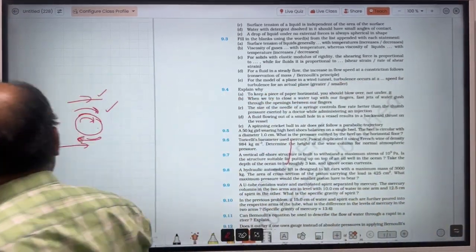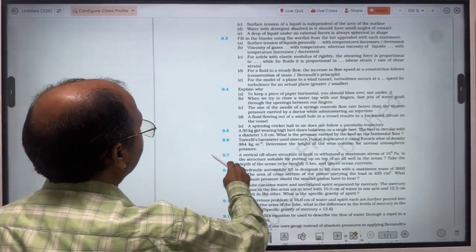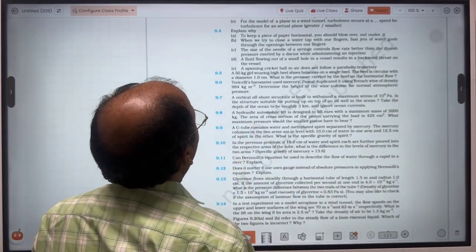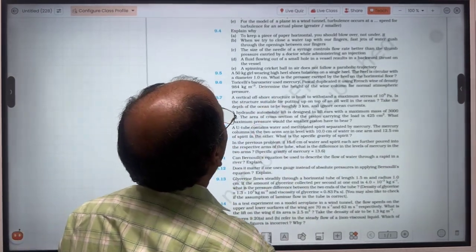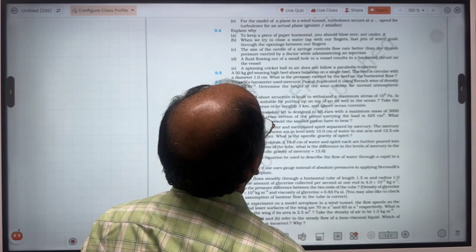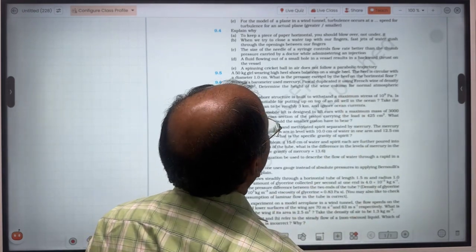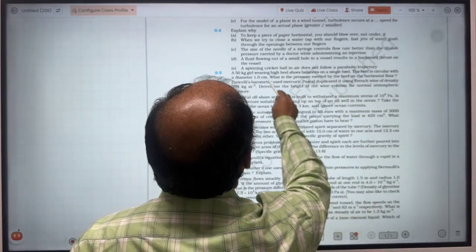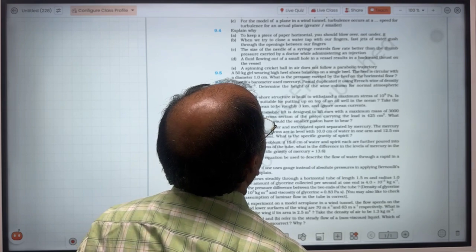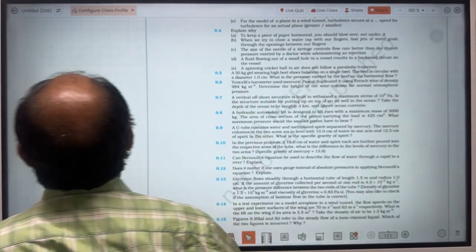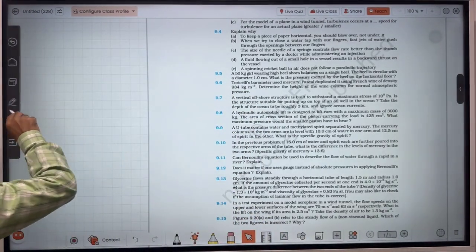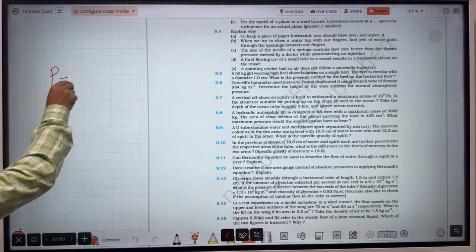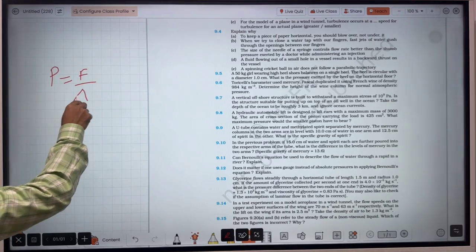Now, next question. A 50 kg girl wearing high heel shoes balances on a single heel. The heel is circular with a diameter of 1 centimeter. What is the pressure exerted by the heel on the horizontal floor? So what is concept involved? If you remember, pressure equals force upon area.